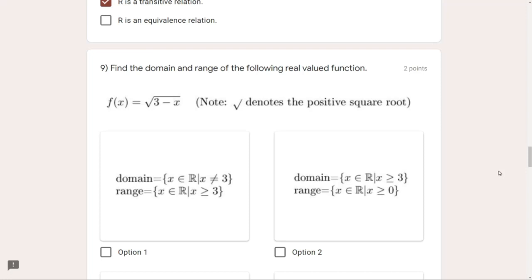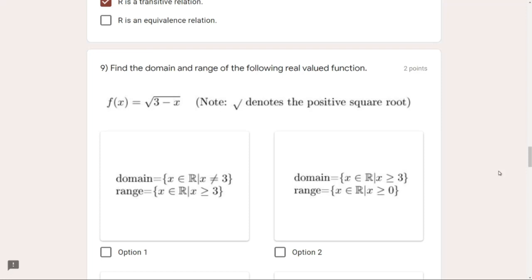x is less than or equal to 3, because if x becomes greater than 3, even 3.00001, then we'll get a negative number, which we don't want, and that would be imaginary. So x is less than or equal to 3, correct?